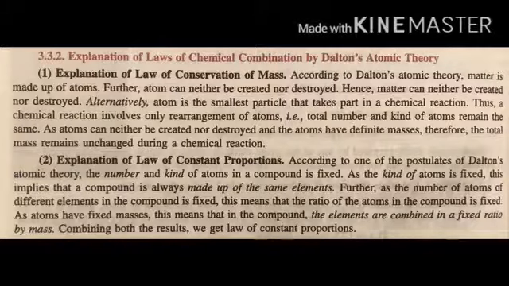Alternatively, atom is the smallest particle that takes part in a chemical reaction. Thus, a chemical reaction involves only rearrangement of atoms, that is, total number and kind of atoms remain the same, as atoms can neither be created nor destroyed and the atoms have definite masses.